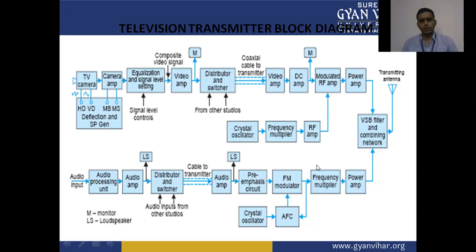Here we generally use a Yagi antenna or a parabolic dish antenna. These are the television antennas. So in the case of the transmitter section, we generally use microwave-type high frequency antennas.